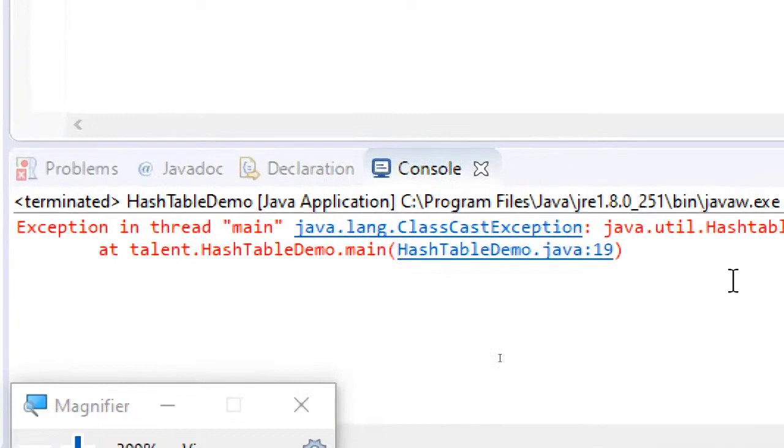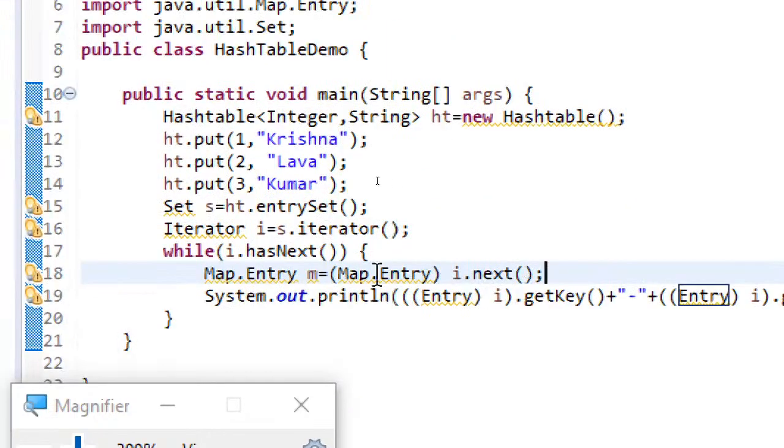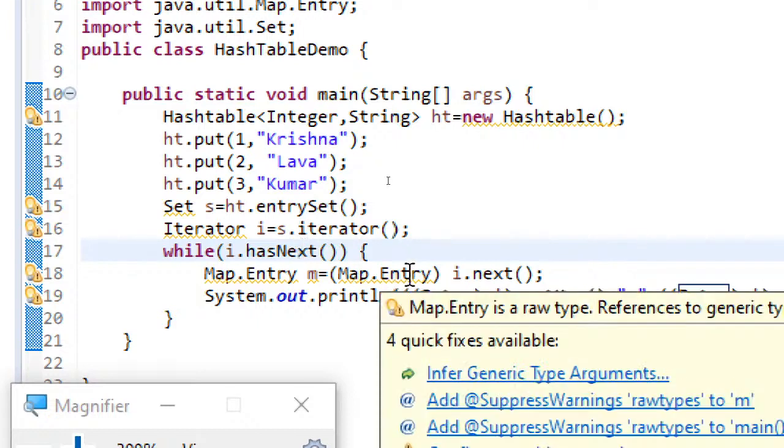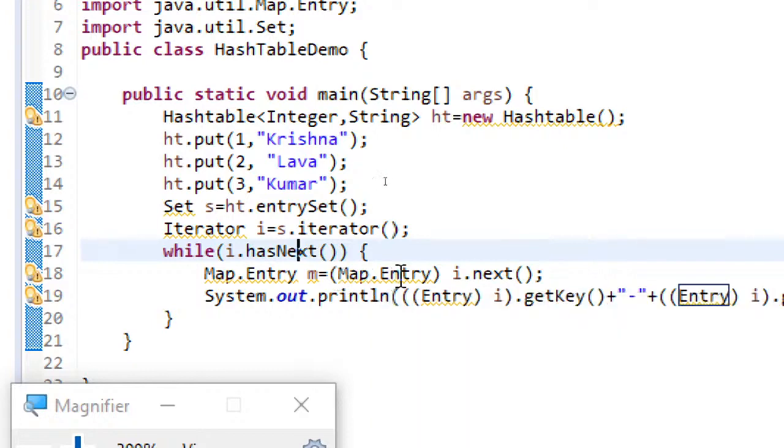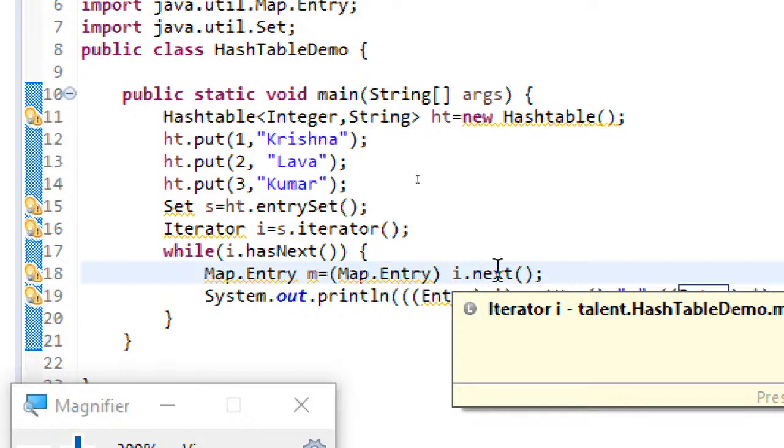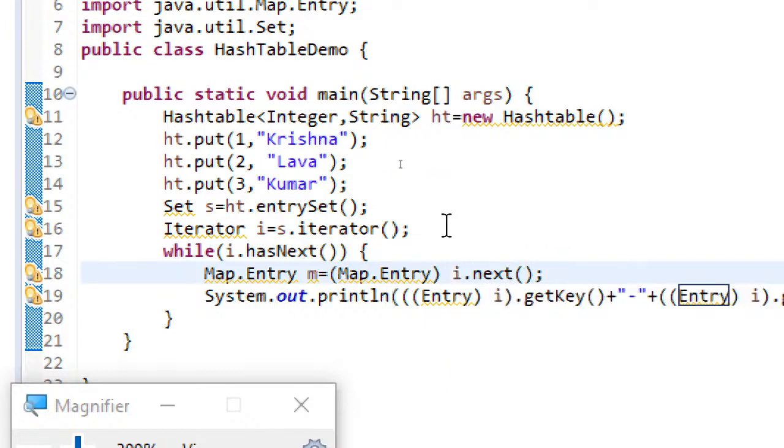No, it's saying wrong. Actually, here something we are making a mistake. I dot hasNext, it has to come. Iterator has those methods.